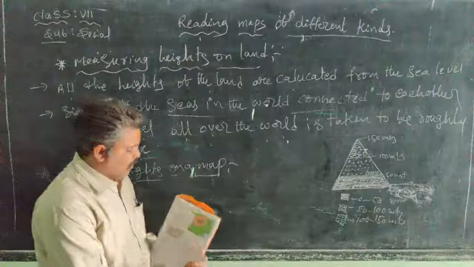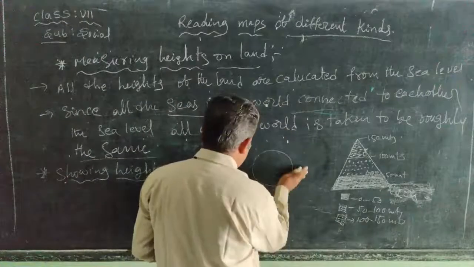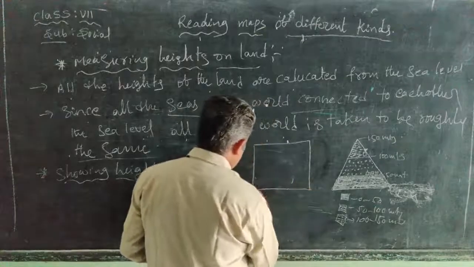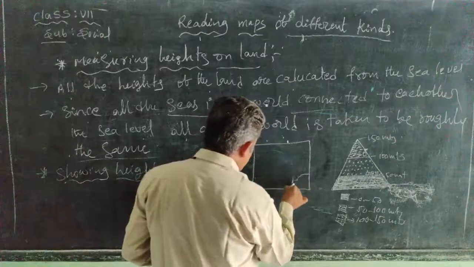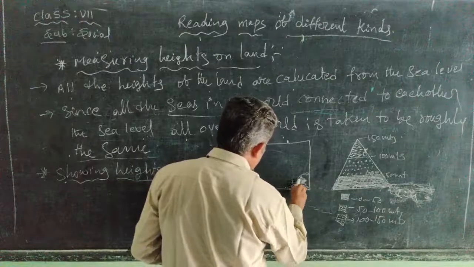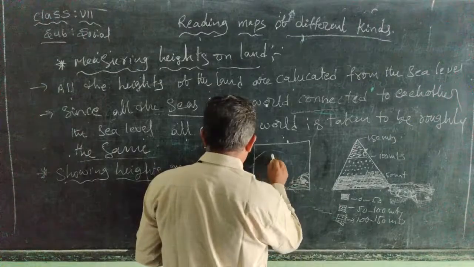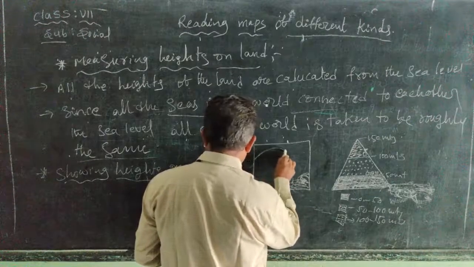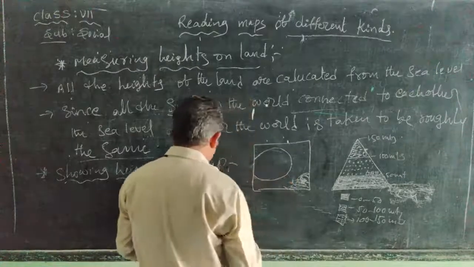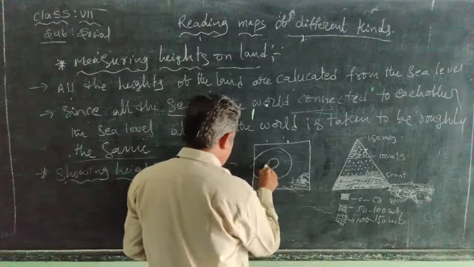So this is another one, right? This is the flat paper. Here these are the water bodies, right? This is one color, and next one, this is another, and next one here is another.